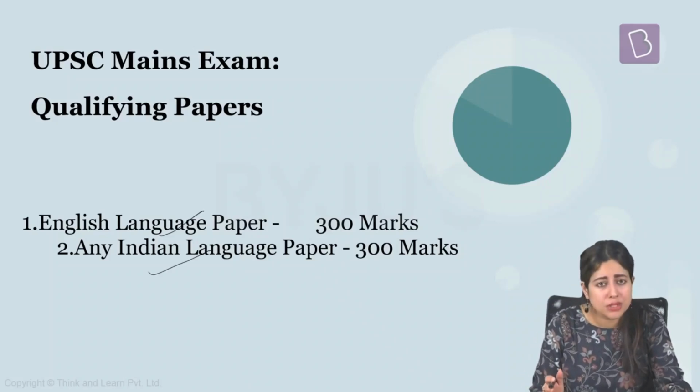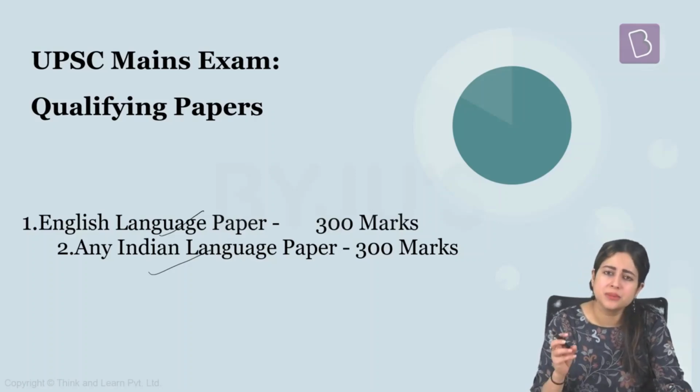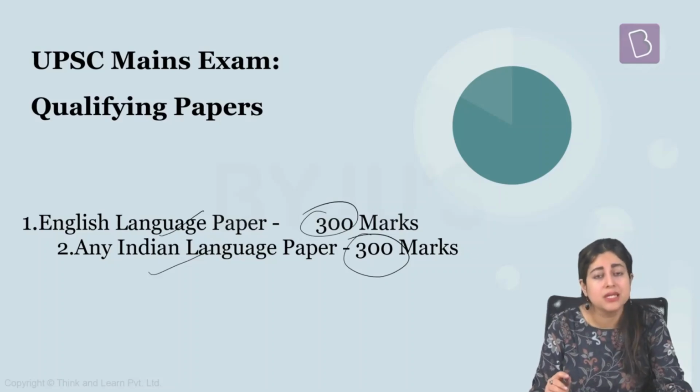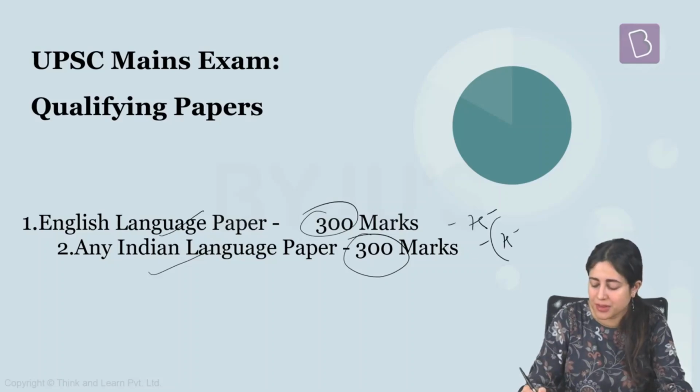Now both these are qualifying papers because although the score that you obtain in these papers will not be added in your final result, it is very important for a candidate to pass these papers with the minimum qualifying score, which happens to be 25%. Both these papers carry 300 marks each. And in order to get 25% qualifying marks in these papers, we need to obtain at least 75 marks out of these 300.